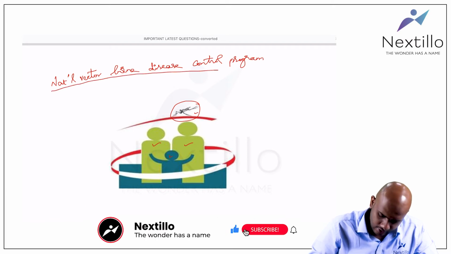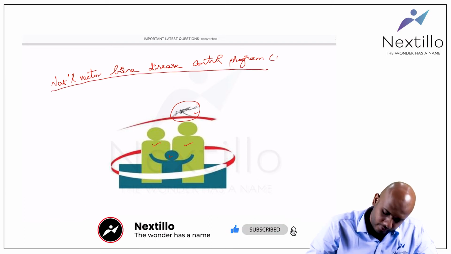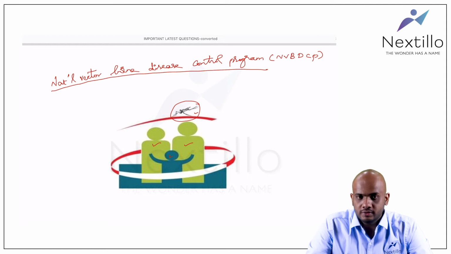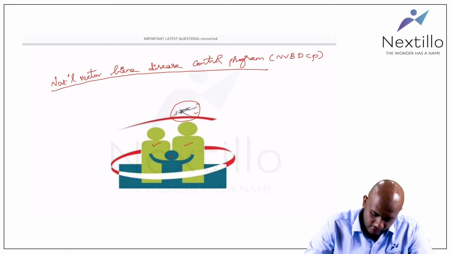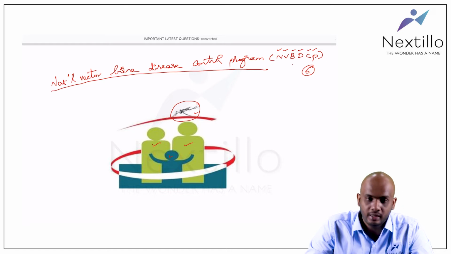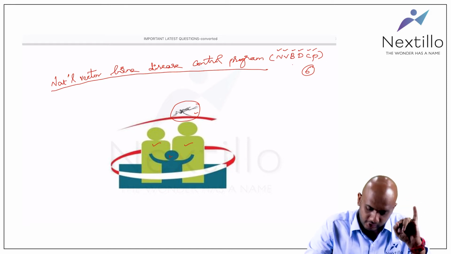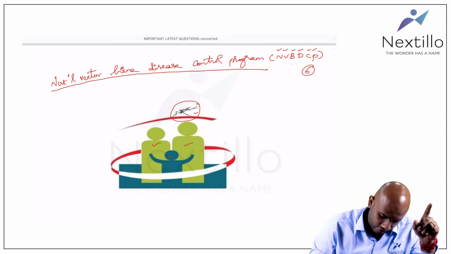What diseases are covered under this program? There are 6 diseases. If you count the letters in NVBDCP, there are 6 letters.